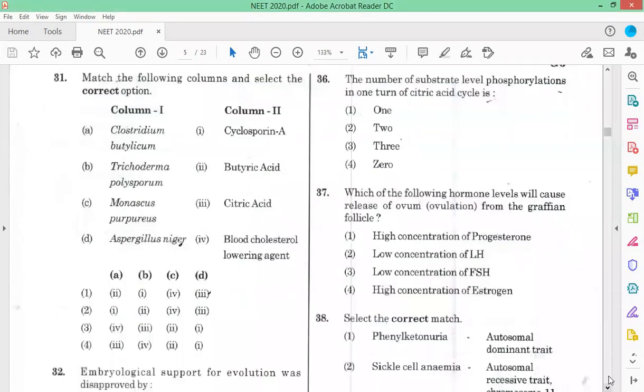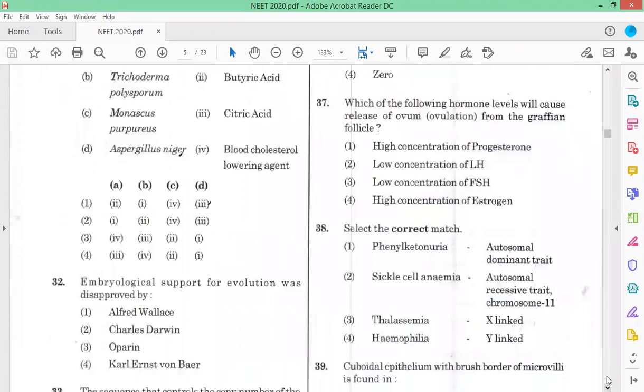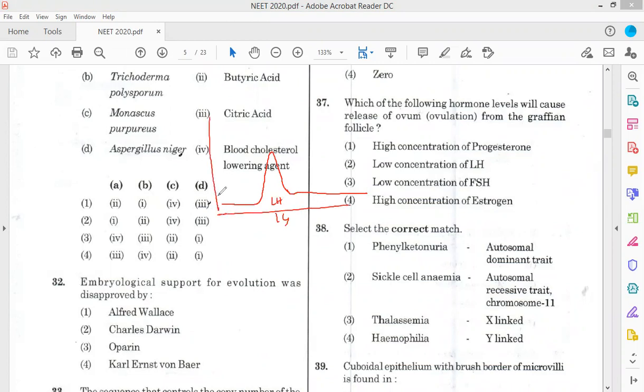Which of the following hormone levels will cause release of ovum from the Graafian follicles? Now, we know that ovulation occurs on day 14. On day 14, the LH surge occurs. If we consider day versus level of hormones, we have already discussed that part in our previous videos.